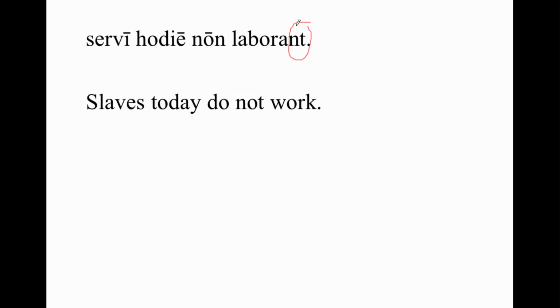Servi hodie non laborant. Slaves today do not work. Here's the NT ending. That's the plural ending that goes with this nominative plural subject ending there. Slaves today do not work. What this means is that the masters are actually giving them permission to not work because everyone wants to go see this show. And Caecilius is a good man, and he's going to give his slaves the day off to go to the theater.